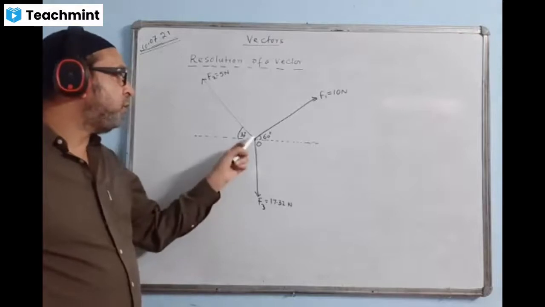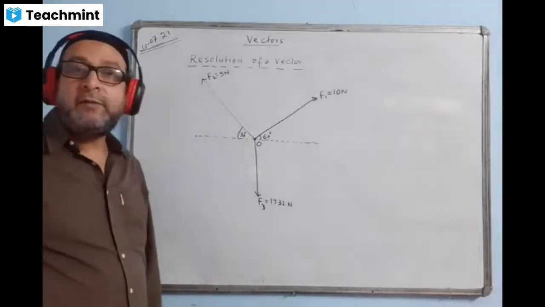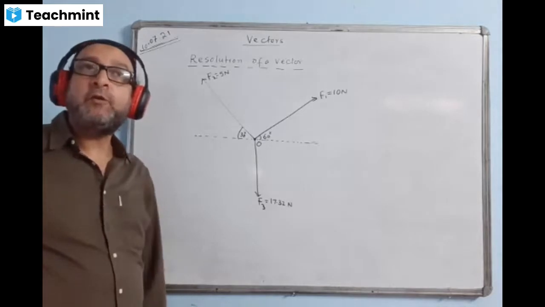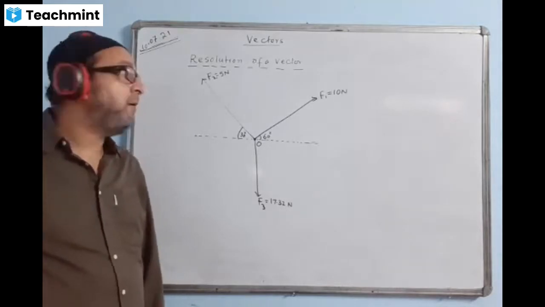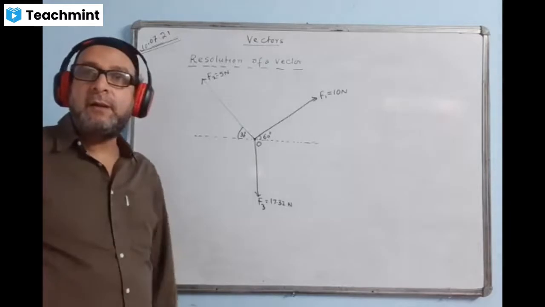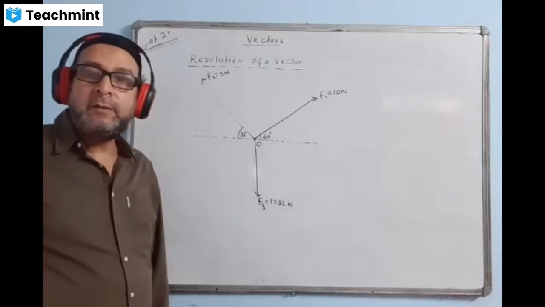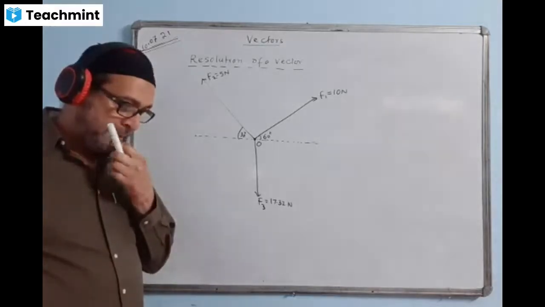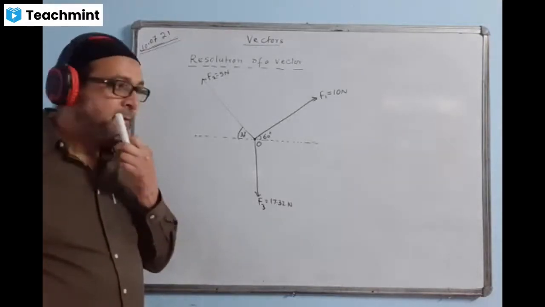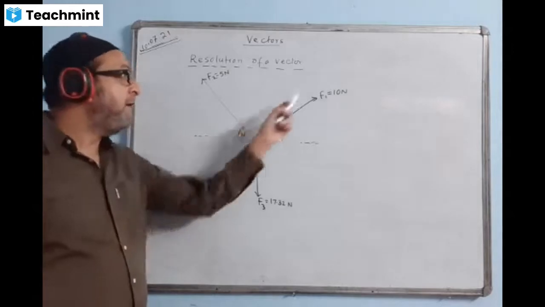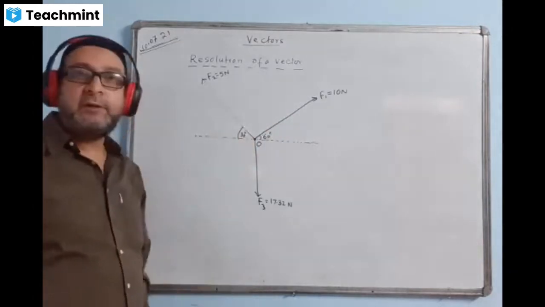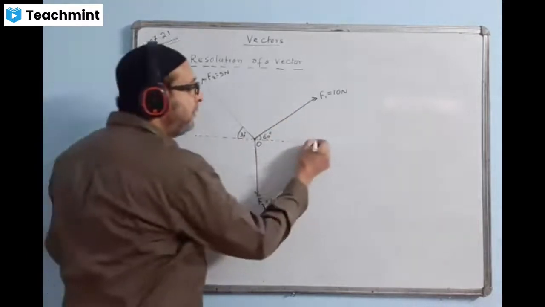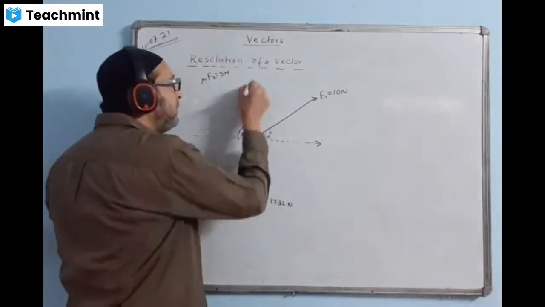Can we find the net force acting at the point O? First, we are planning to break into components. Which ones are breakable? F1, F2, F3, which ones are breakable? So F1 and F2. Very good. F1 and F2 are breakable, not F3, because F3 is already vertical, so we cannot break. Let us break F1 into two components. One component here, one component comes here.